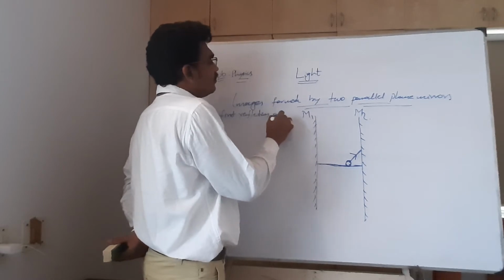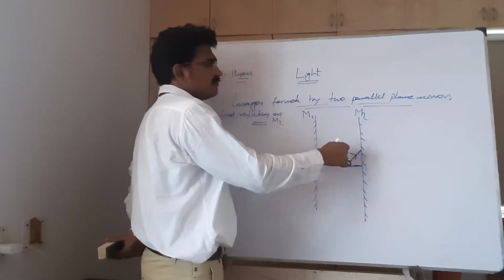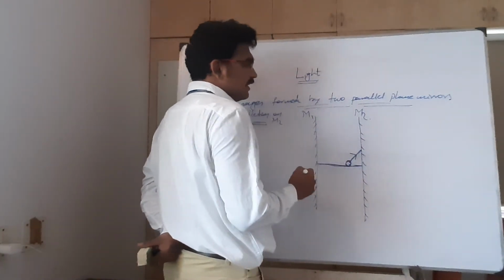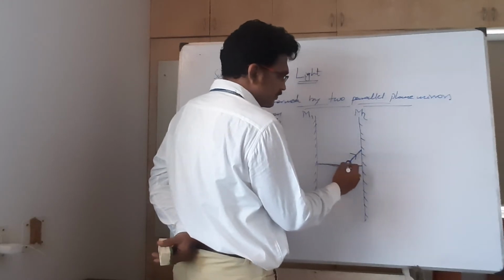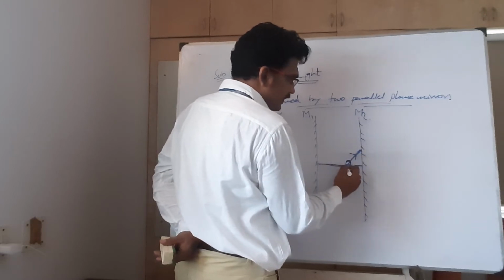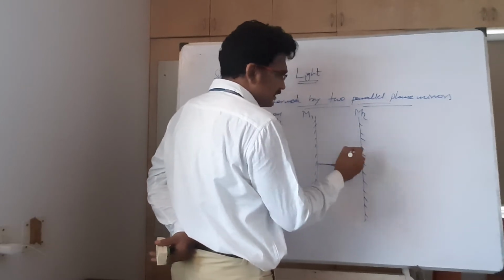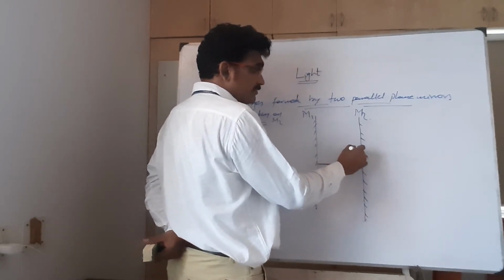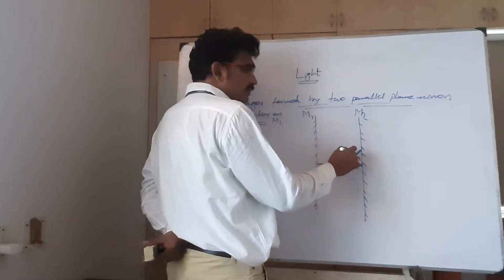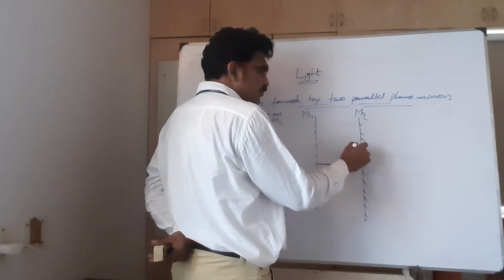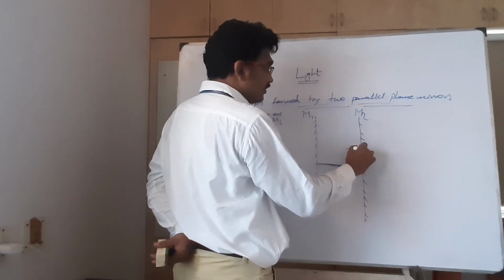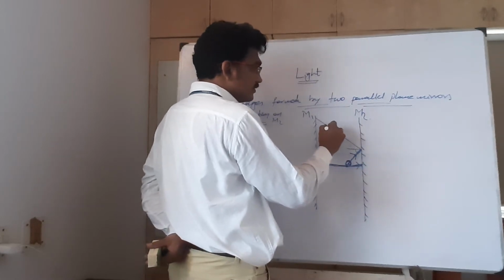First reflection on M2. Let us take from here, for example. Now two rays I have taken. One ray is striking M2, and the other ray is striking M2 in this direction. This ray is perpendicular to M2 and this ray is oblique. After striking, I am going to draw the normal. Then this is the angle of incidence. Then it is going to reflect in this way.